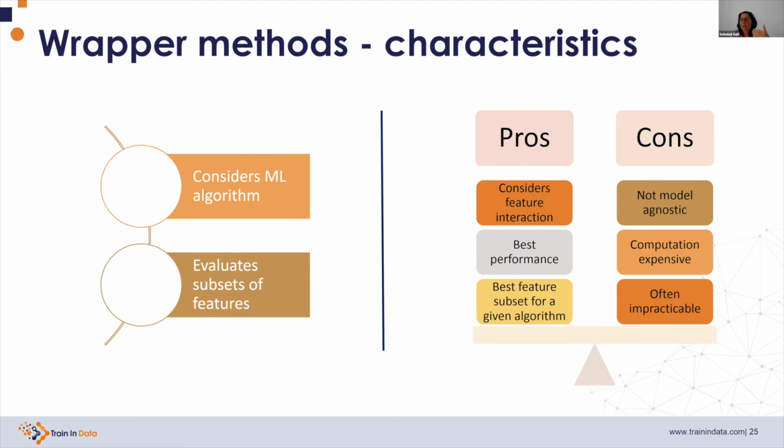On the advantages side of the equation, these methods consider feature interaction because we are looking at groups of features and not at features individually. They tend to return the best possible performing model, and this is because they almost examine all the possible feature combinations that are available.